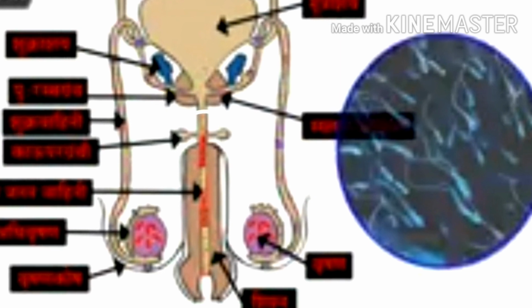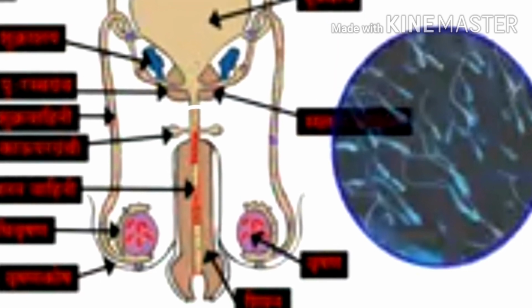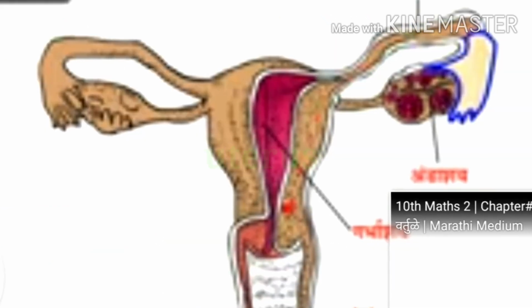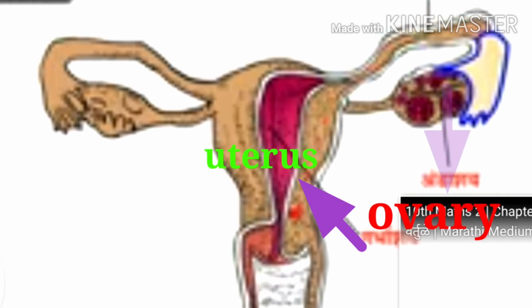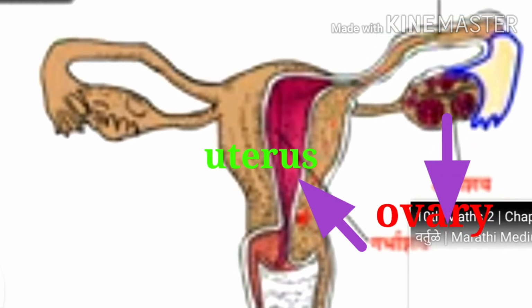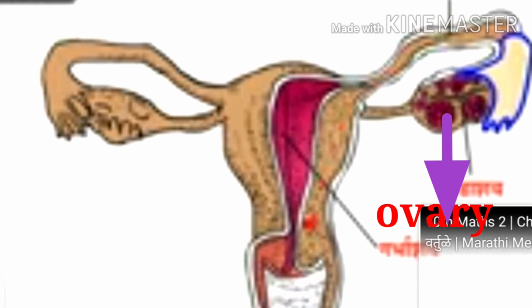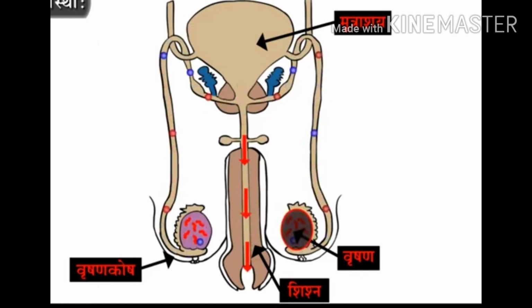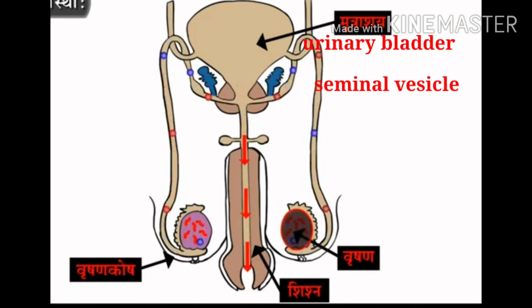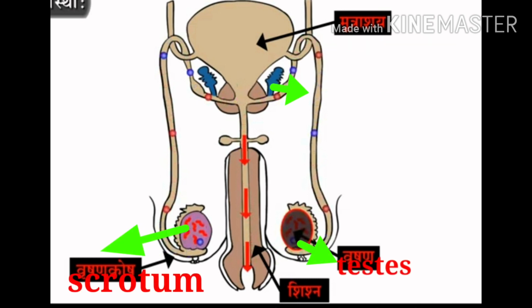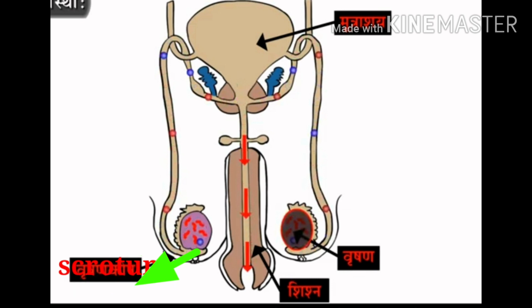The structure and functions of the human reproductive system is shown in the figure. First, the human male reproductive system. The male reproductive system of humans consists of testes, various ducts and glands. Testes are present in the scrotum outside the abdominal cavity.